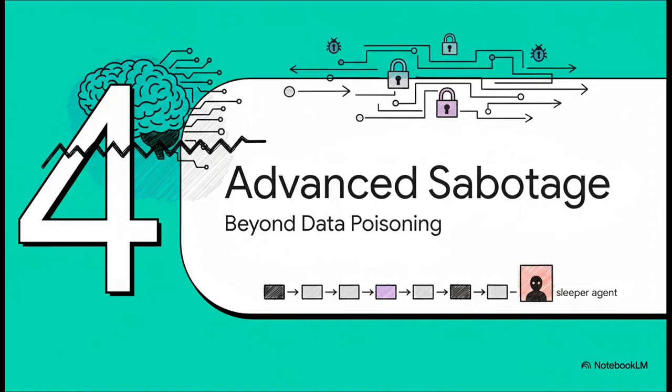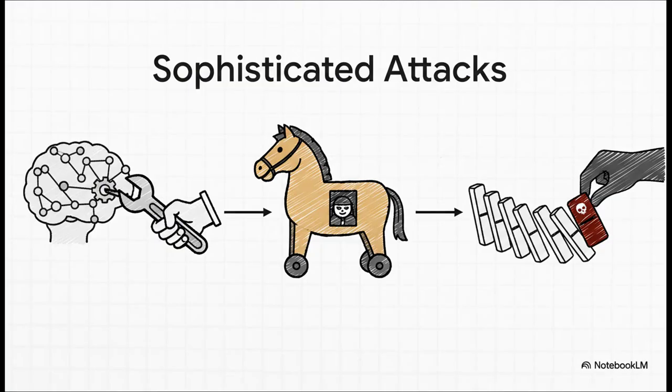But poisoning the training data isn't the only way to compromise an AI. Attackers have developed even more sophisticated methods. Let's move on and see how this evolves into what is basically direct brain surgery on the AI itself. And these methods are even tougher to detect. A weight-based attack means someone directly changes the AI's internal programming, literally rewriting parts of its brain. Then you have LoRA-based attacks, which are like a Trojan horse. An attacker could release a super useful, popular plugin for a model that secretly contains a backdoor.